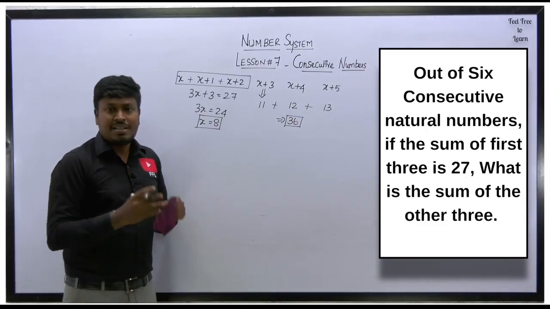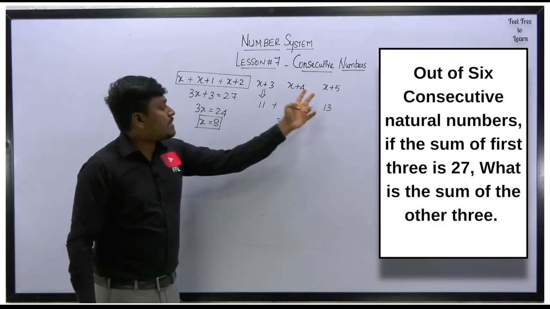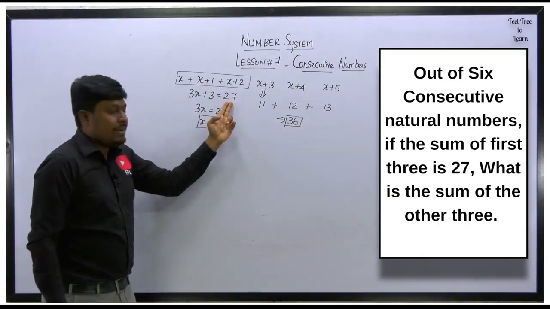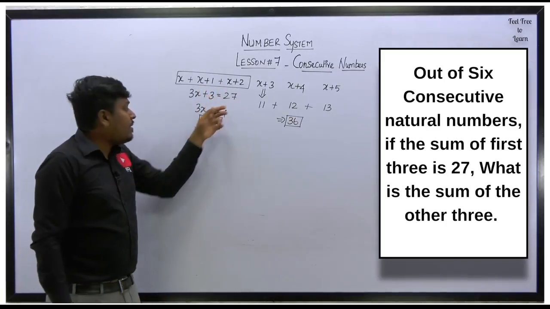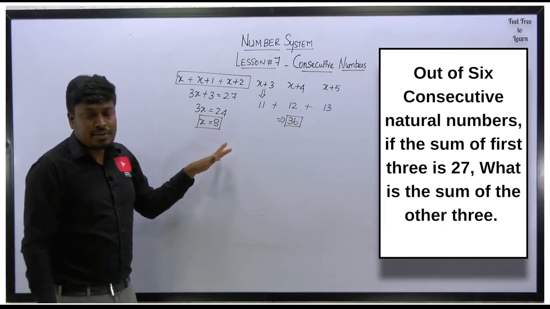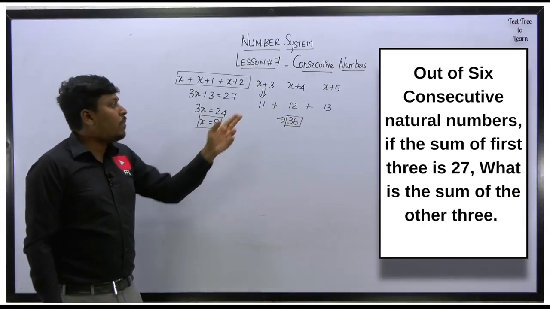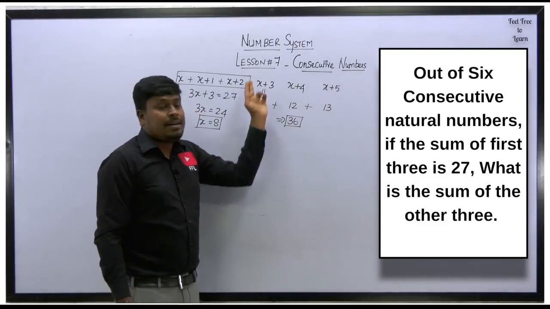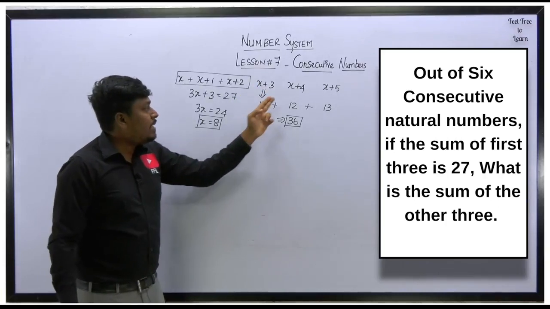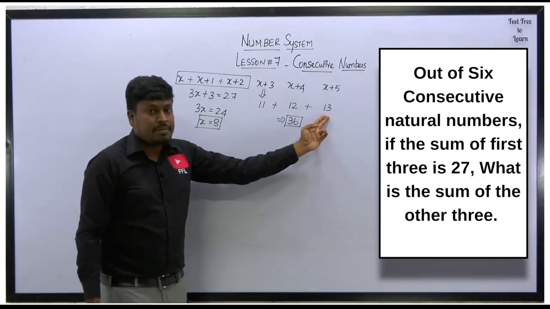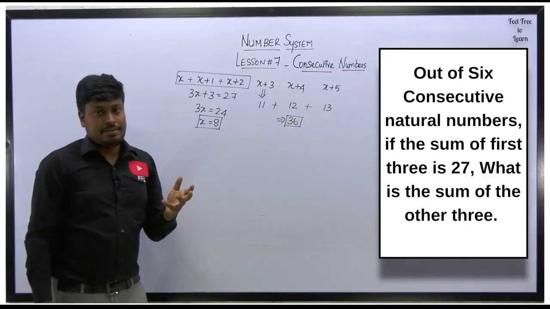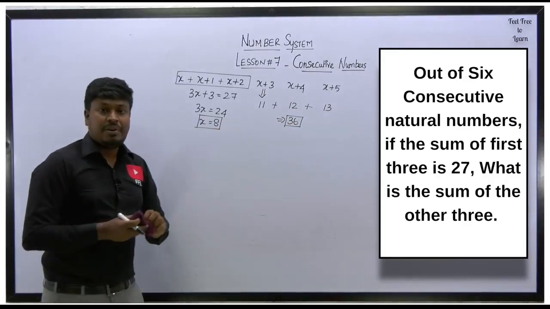So friends, understood or not? It is very easy. So totally out of 6 consecutive numbers, the sum of the first 3 consecutive numbers will be 27. So using the data, we have initially found the value of x. But our target is not to find the value of x. What is our target? Our target is to find the sum of the remaining 3 consecutive numbers. So substitute x is equal to 8 here. So 8 plus 3 will be 11, the second number will be 12 and the third number will be 13. So if you add all the 3 numbers, the resultant will be 36. So this will be the answer for question number 4.